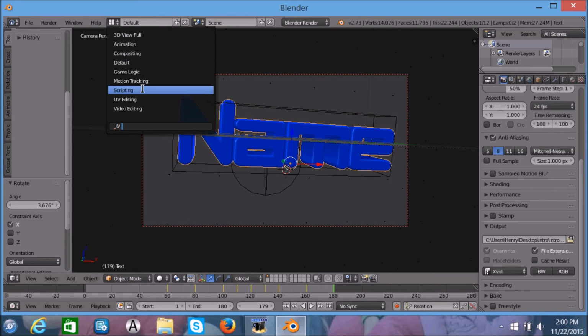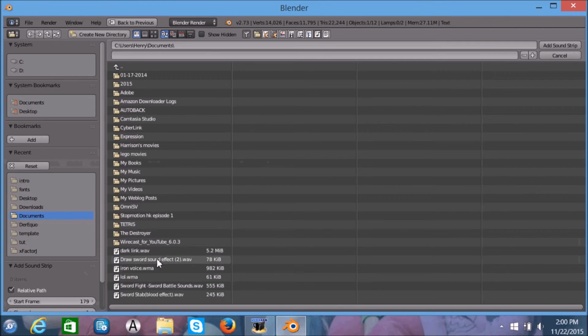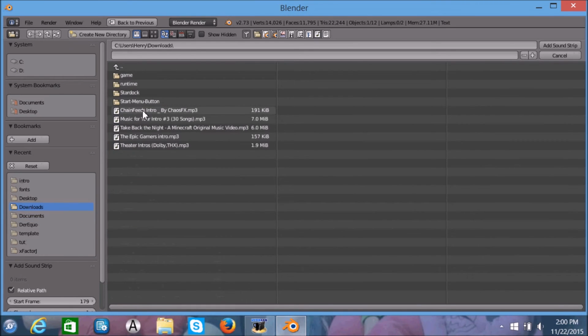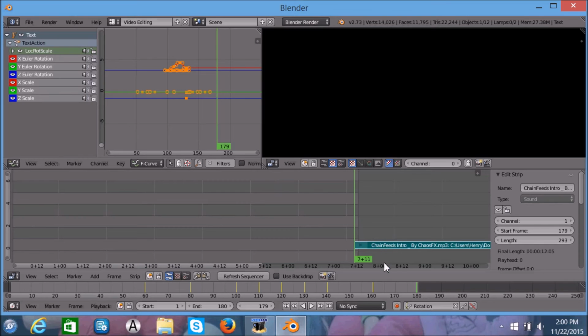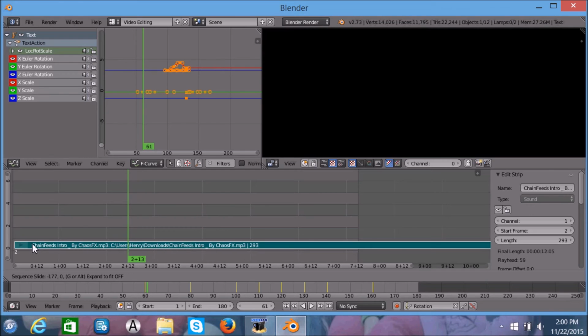Go to video editing. Press add sound, and then I'm going to do downloads. As you can see, we need to move it back so that it can actually be in the intro.